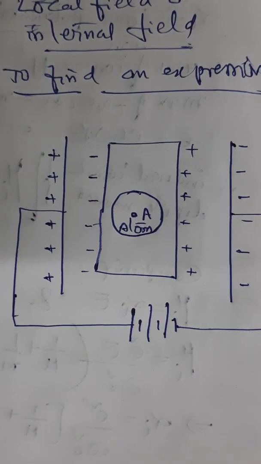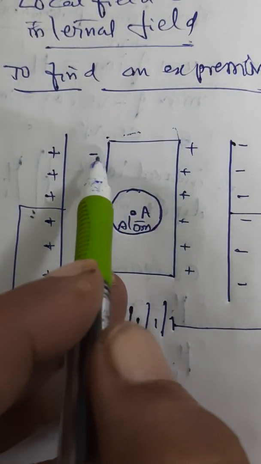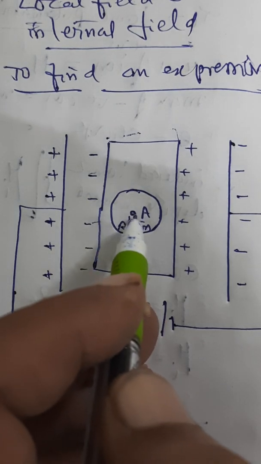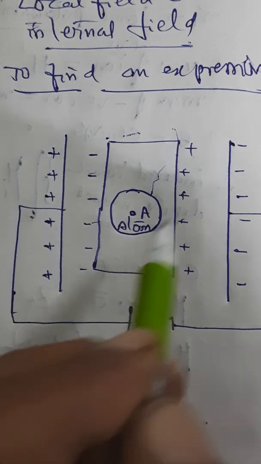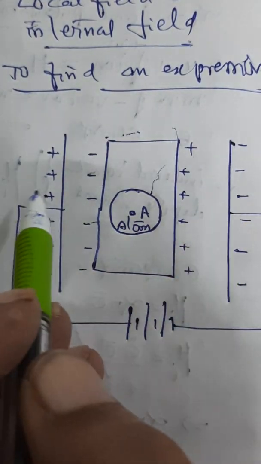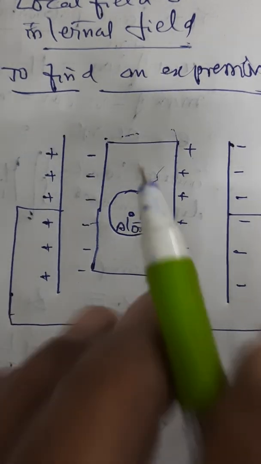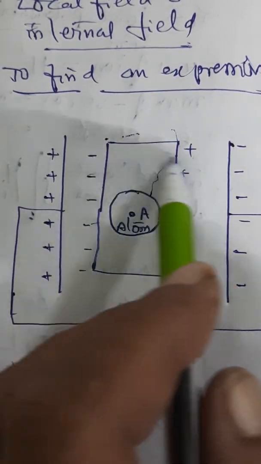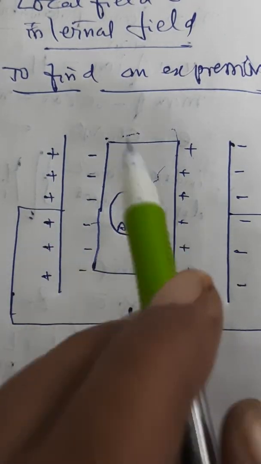Got the point? I am repeating. I am taking a dielectric material. Inside that, I am considering an atom at this position, and this entire dielectric is kept between two charged plates of a capacitor given an external potential. Due to this, induced field is created on either side of the surface nearer to these plates. Let us see what will happen.